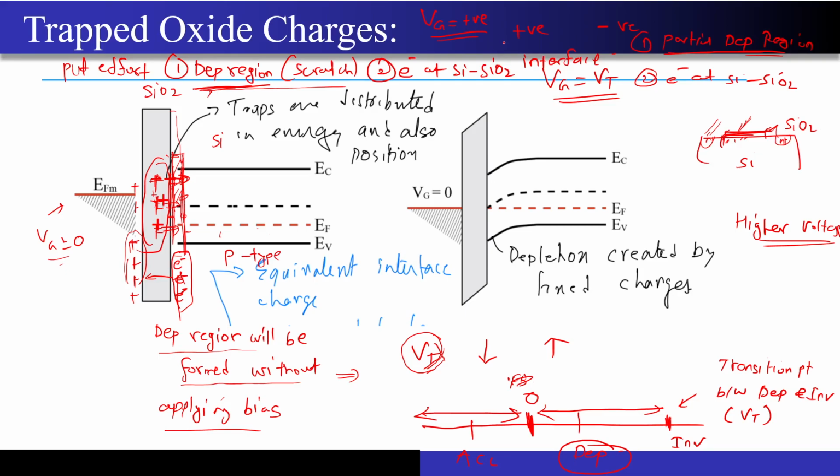Correct. So now the amount of positive voltage that I should have applied, if no oxide charges were present and no work function difference existed, let's say this was Vg1, and for this particular case where I just have to create partial depletion region, because some depletion region already exists, right? So let's say to create this partial depletion region, I have to apply Vg2. Correct. So now, what do you think? Which one will be higher, Vg1 or Vg2?